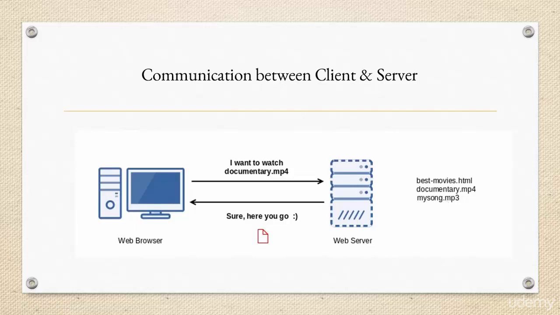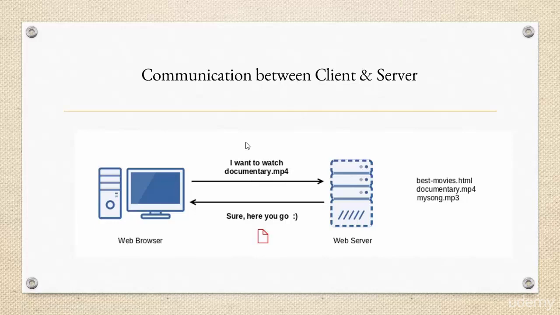Talking about client and server communication, the simplest way is that the web browser says, I want to watch documentary.mp4, and the web server fetches this particular file and sends it back to the client. Now this is basic English communication.